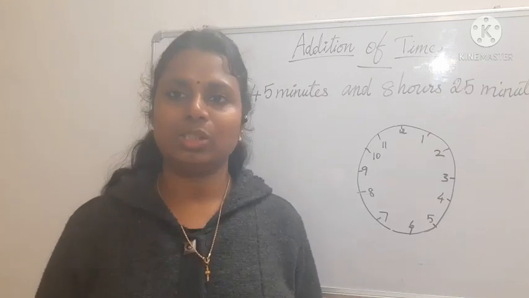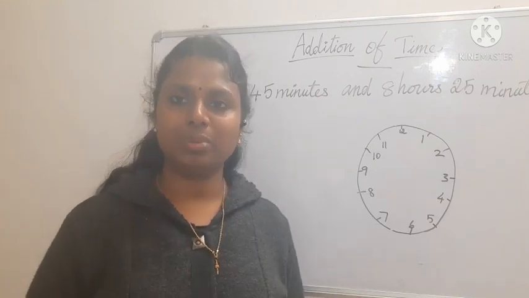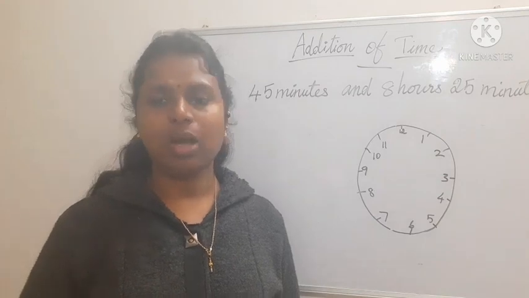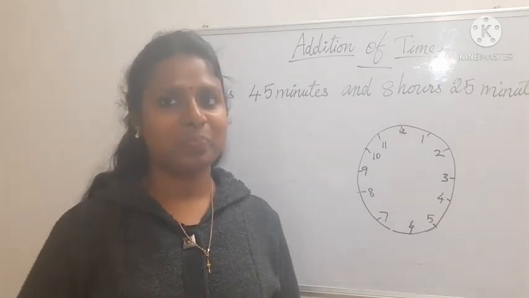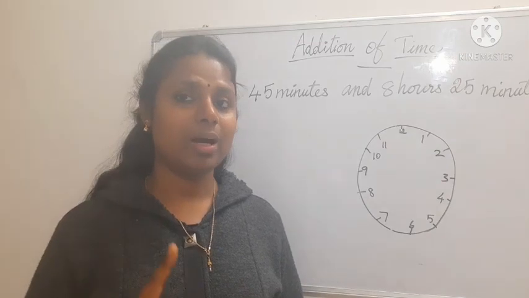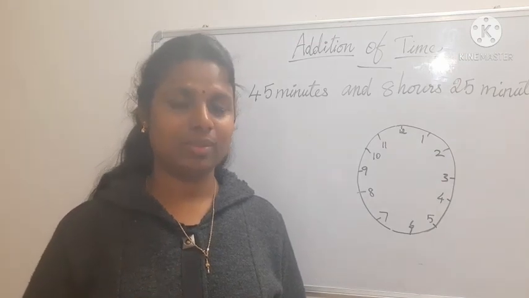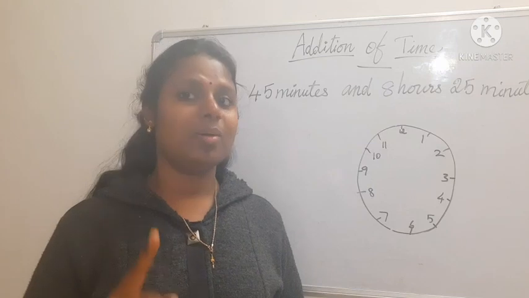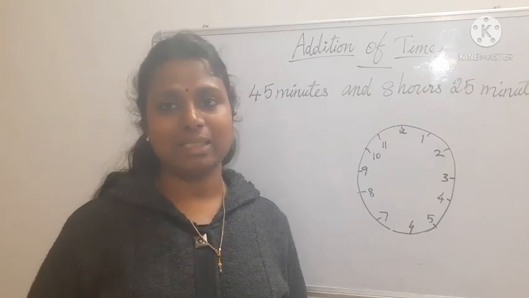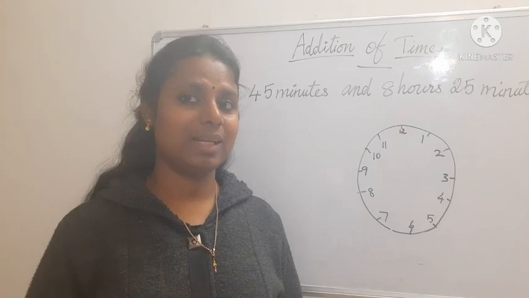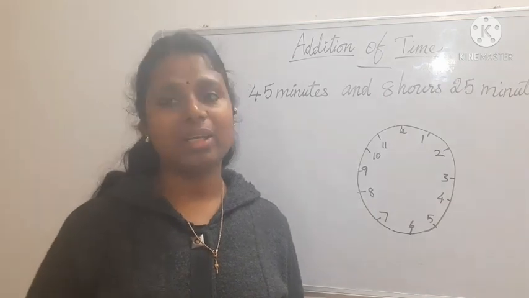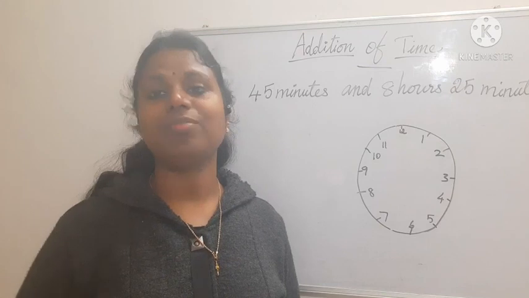There in other additions you can write the numbers as many as possible. How you add the numbers you can write. But here you know that 1 hour is equal to 60 minutes. 1 minute is equal to 60 seconds. So our minutes and seconds cannot exceed more than 59.